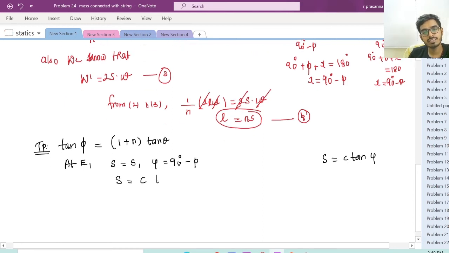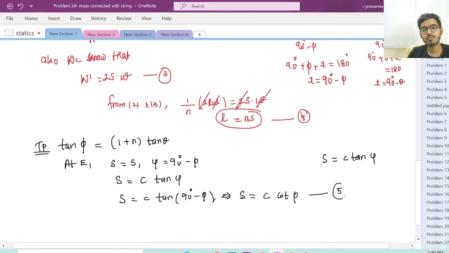So at E, my S is C tan psi, where psi is 90 minus phi. This implies my S is equal to C times tan of 90 minus phi, which is cot phi. So S is C cot phi. Mark this as equation number 5.